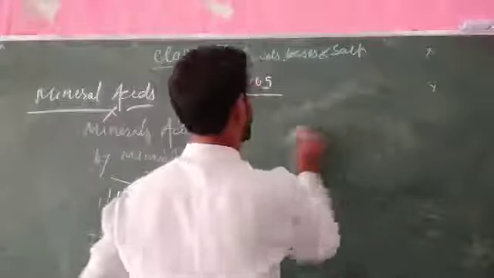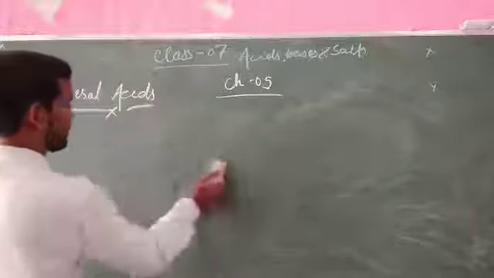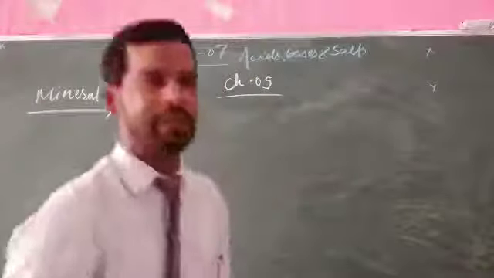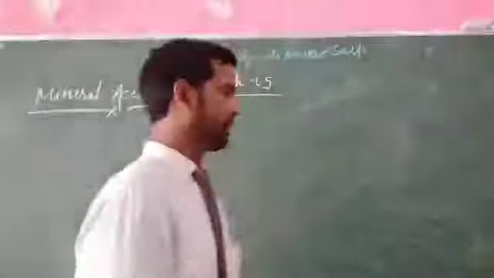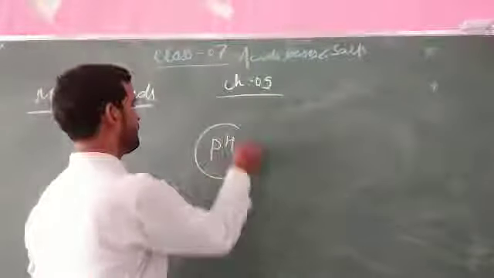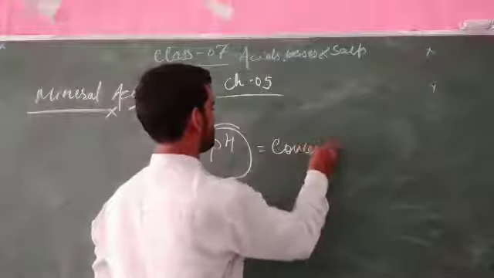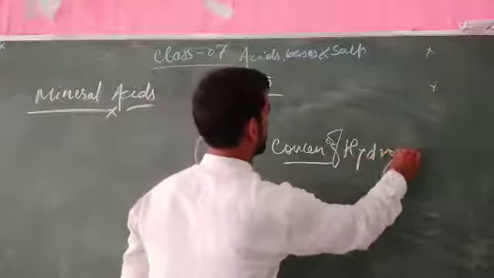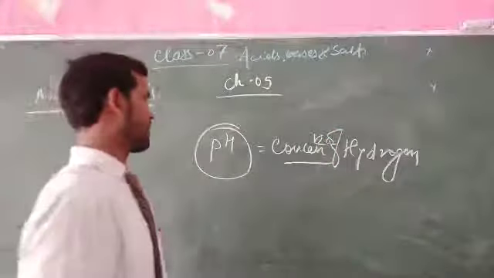For this purpose, there is a measurement on which an acid is treated as strong or weak. This is called the pH value. pH value is defined as the concentration of hydrogen ions, that means the amount of hydrogen.